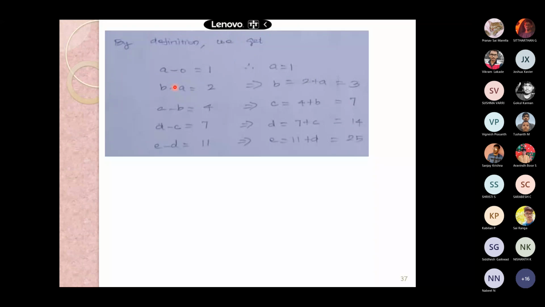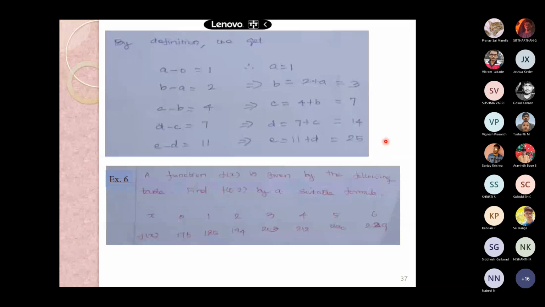From that, a is equal to 1, applying a in b we get 3, c is equal to 7, d is equal to 14, and e is equal to 25. Okay, with this we'll wind up today's lecture.